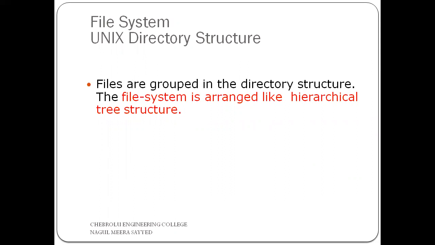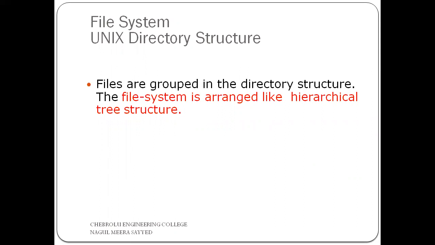One directory may consist of some files and also some subdirectories. So these files are organized in the form of a hierarchical structure. What is the meaning of hierarchical structure? Hierarchical structure is nothing but a tree structure. What is the meaning of tree structure?